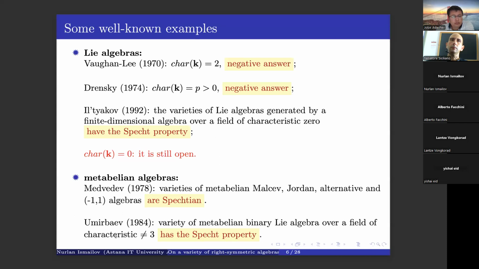This problem was also considered for metabelian algebras. Medvedev proved that varieties of metabelian Malcev algebras, Jordan algebras, alternative algebras, and (-1)-algebras are all Spechtian. And then Umirbaev, in 1984, proved that the variety of metabelian binary Lie algebras over a field of characteristic not equal to 3 has the Specht property.